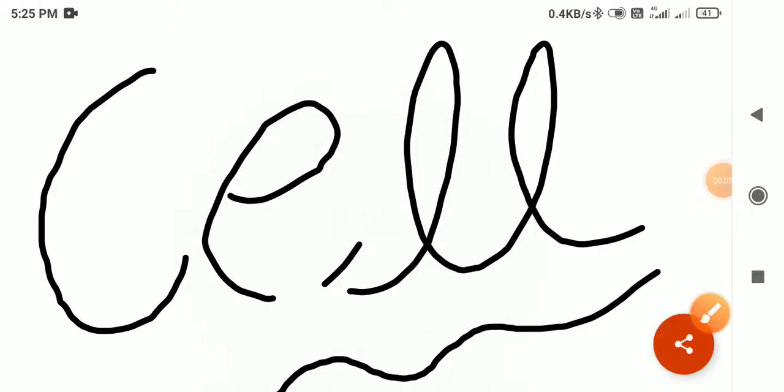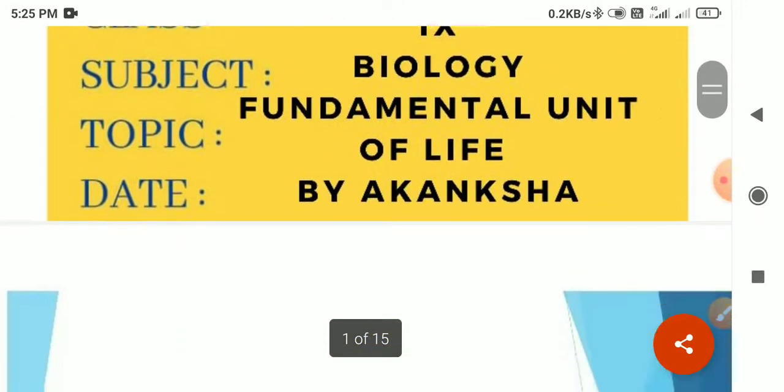Students, I am Akansha Mishra and I am presenting you the topic of cell, related to class 9. So here we will start your first chapter, that is cell. Starting from the slide, you can just see it here.